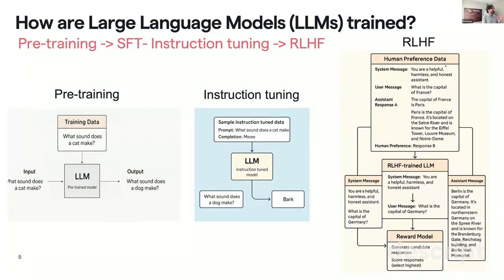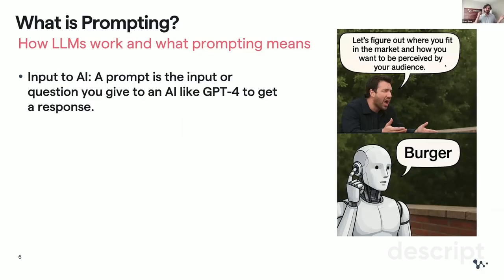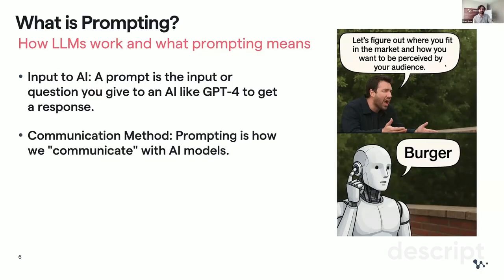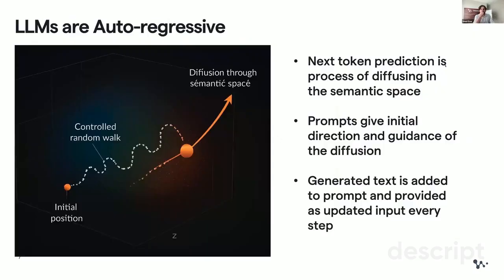Now, after this, we need to understand what prompting is. That was the LLMs. Now, what is a prompt? Prompts are the inputs to the AI, all right? It's basically an interface between us and the AI models, describing how you communicate, and it becomes a structured way of communicating with these AI models. So the quality matters a lot. If you provide vague prompts, you might get nonsense responses, which is not really uncommon, by the way. You'll see a lot of funny examples on the internet of weird responses.